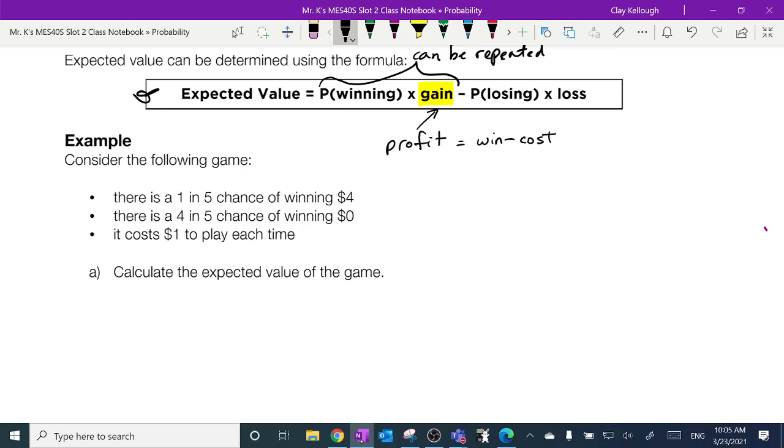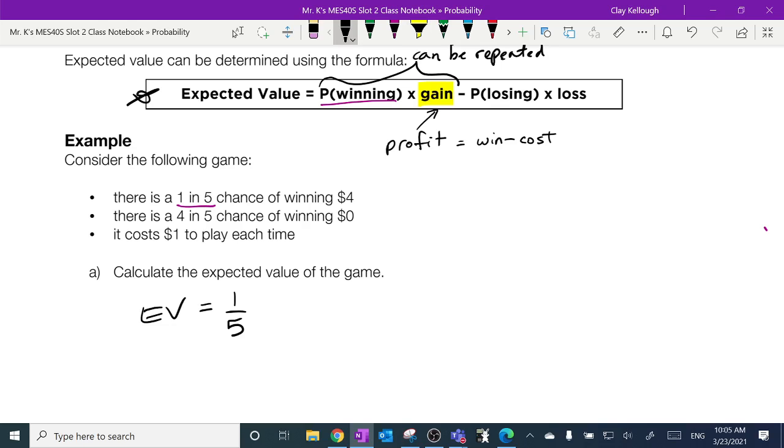Okay, so let's use our new formula. I'm just going to say EV instead of writing out the words expected value, if that's okay with you. So the probability of winning is the first part of the formula. Probability of winning. So what's that going to look like? Well, the probability of winning is right here, 1 in 5, times how much you gain.